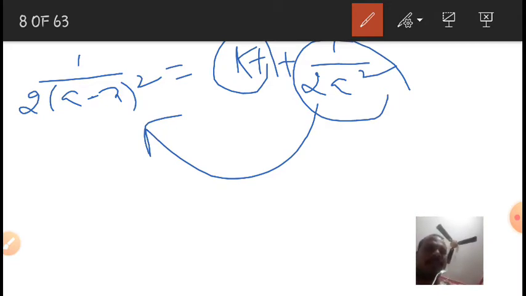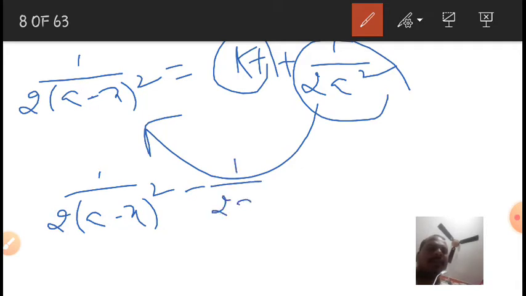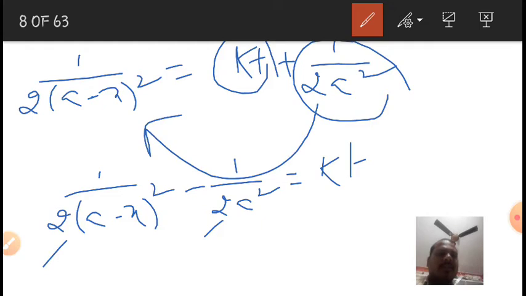So 1 by 2 into (a minus x) whole square minus 1 by 2a square is equal to kt. Here 2 is common, so I take it common.